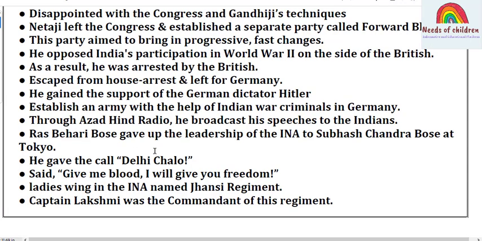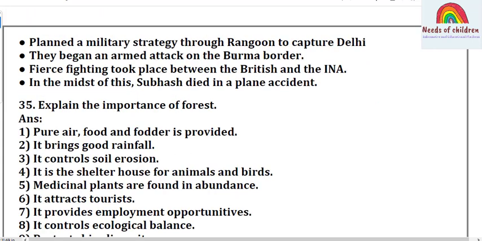Ras Bihari Bose gave up the leadership of INA to Subhash Chandra Bose at Tokyo. He gave the call, Delhi Chalo, and said, give me blood, I will give you freedom. The ladies wing in the INA was named Jhansi Regiment. Captain Lakshmi was the commandant of this. He planned a military strategy through Rangoon to capture Delhi.